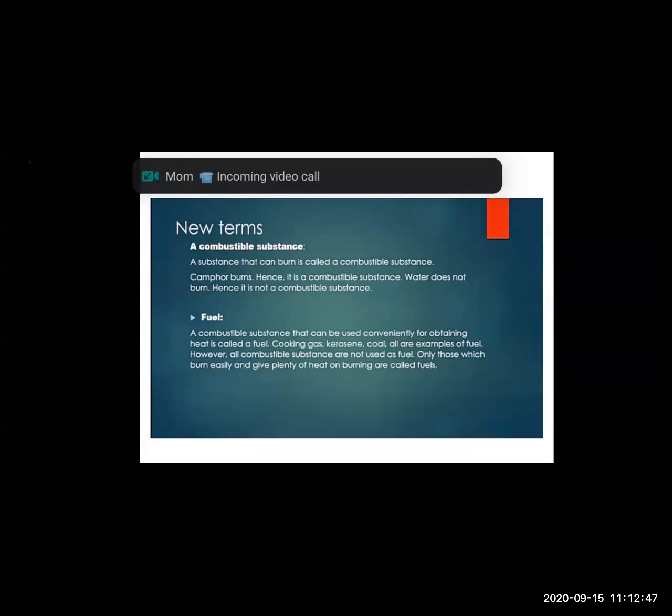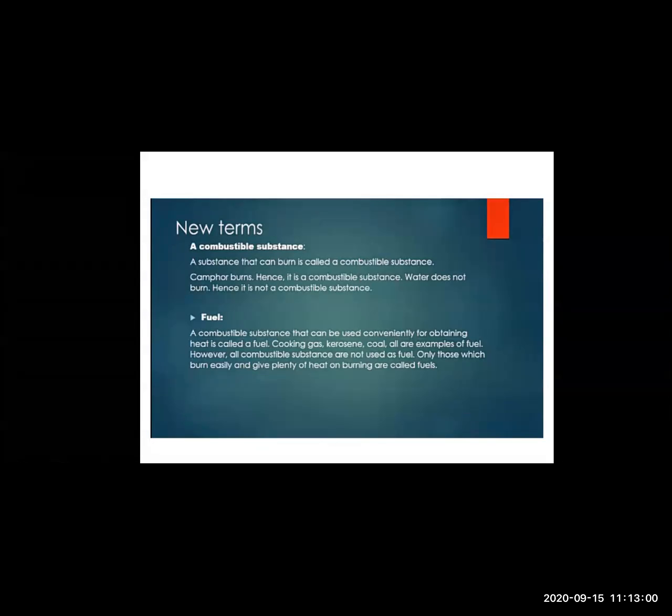Now we will learn about new terms. A combustible substance. A substance that can burn is called a combustible substance. Camphor burns, hence it is called a combustible substance. Water does not burn, hence it is a non-combustible substance. Now what do you mean by combustible substance? There are different types of products which can easily burn.